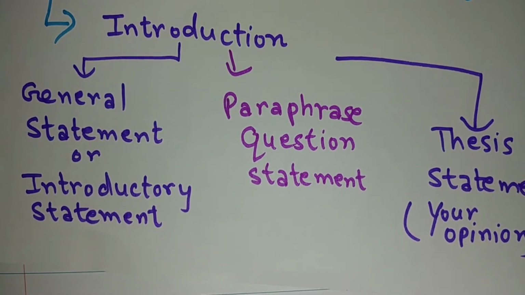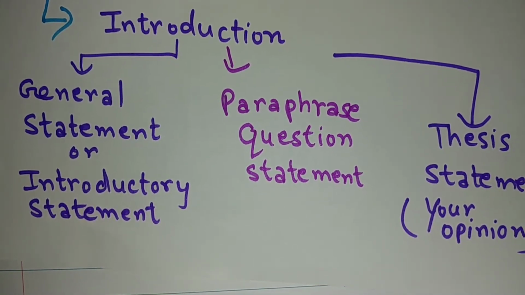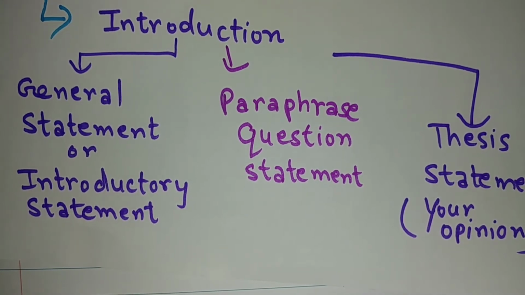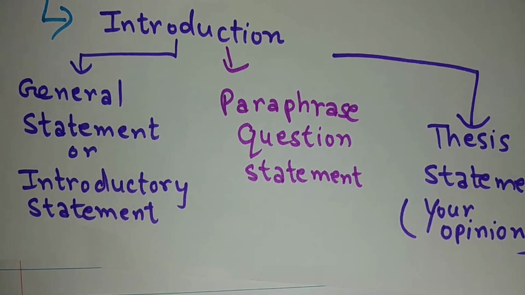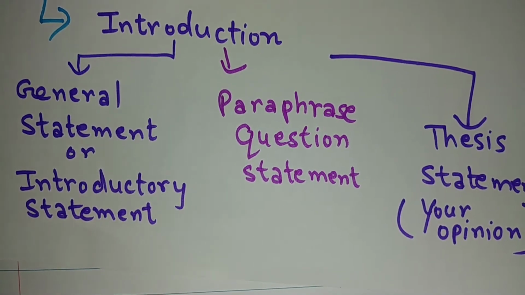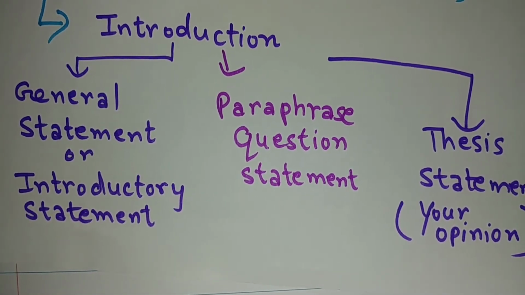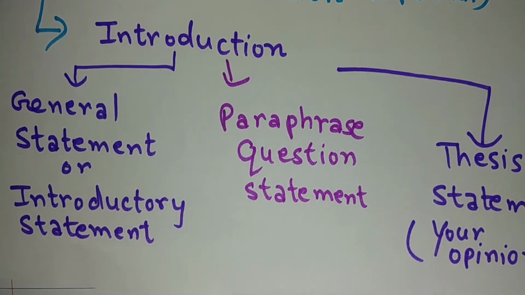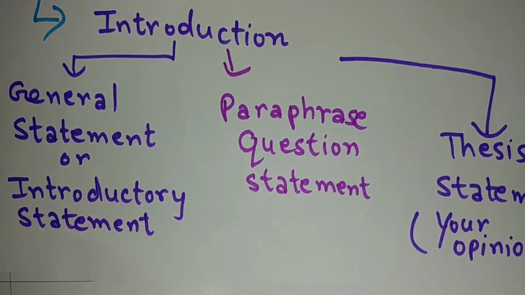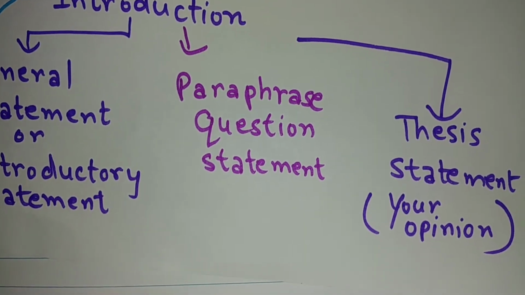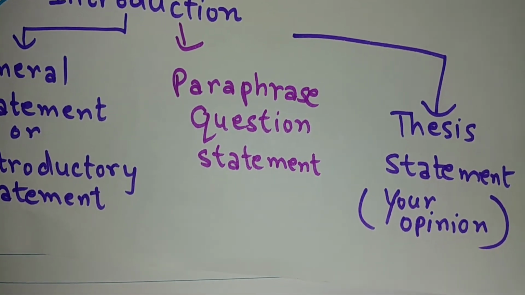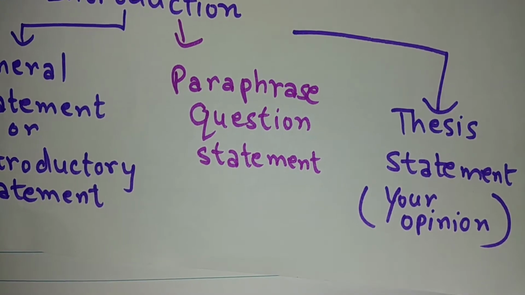Then the next statement should be paraphrasing your question statement. Paraphrase means whatever your question statement is, you should replace its vocabulary and try to write it in another way, but the exact context should be the same as the question statement. Finally, there is the thesis statement. Now what is thesis? Thesis statement is your own personal opinion.